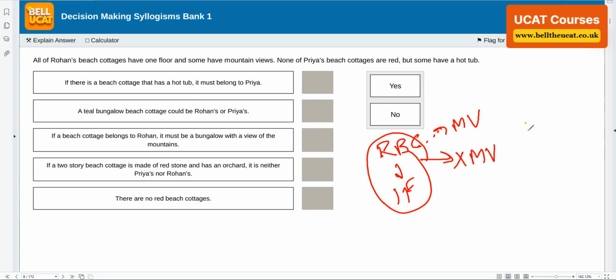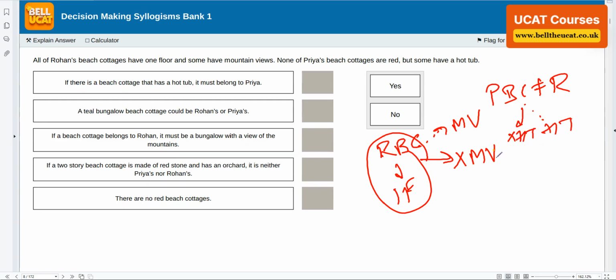None of Priya's cottages, Priya's beach cottage, is equal to red. None of them are red. They could be any other color. Red could be blue, green, indigo, violet. But some of them have a hot tub, but most of them don't have a hot tub.